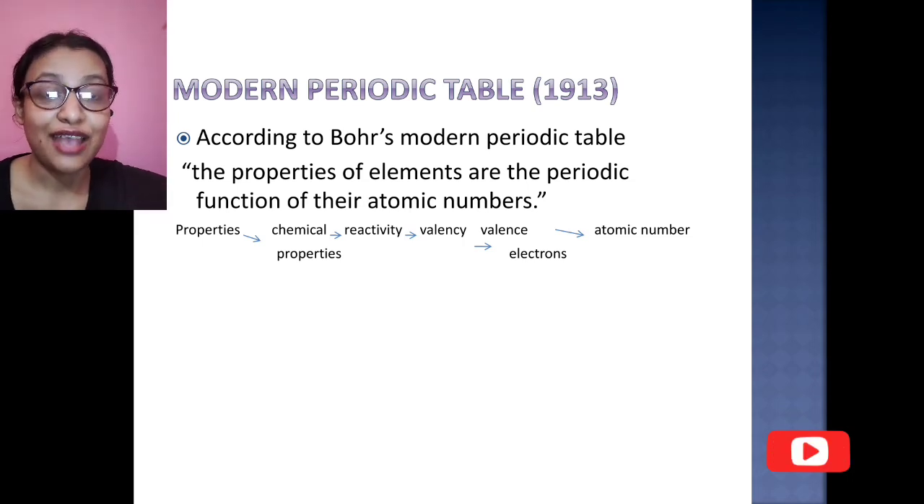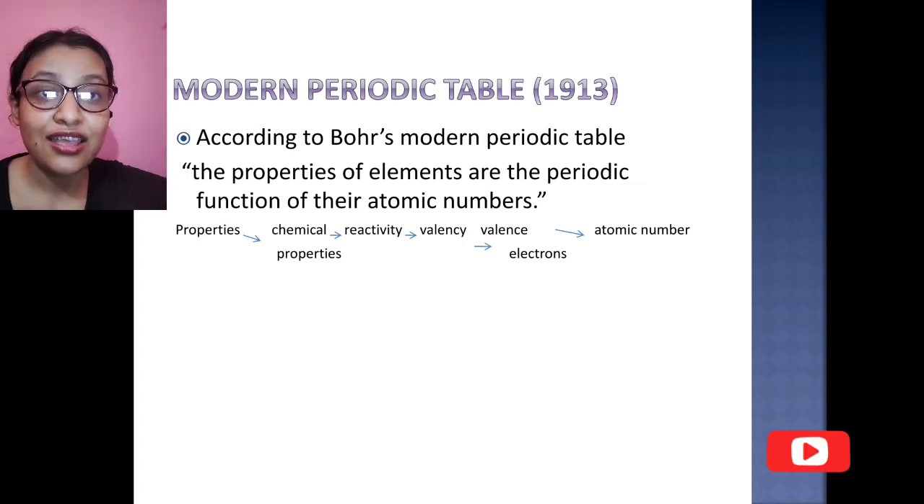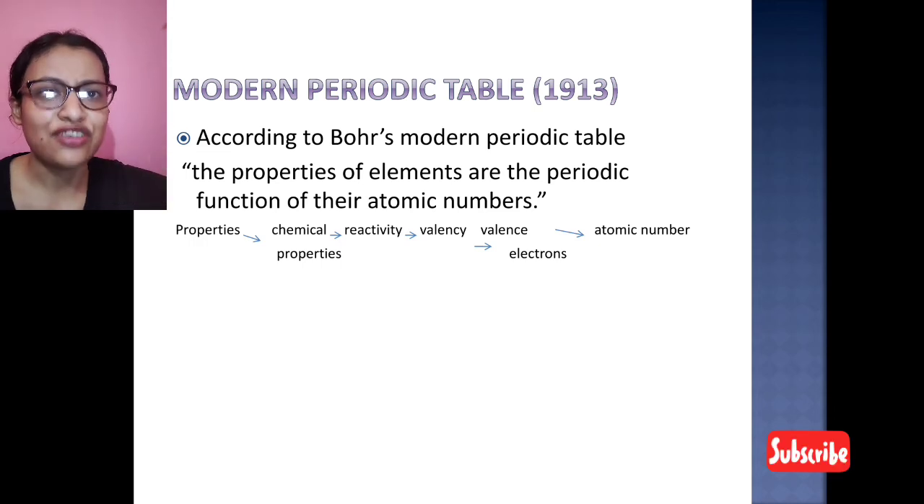According to Bohr's modern periodic table, the properties of the elements are a periodic function of their atomic number. Bohr took properties, which can be physical or chemical. He took the chemical properties, which come down to reactivity, and reactivity means valency, which brings in the valence electrons, and the valence electron system depends on the atomic number.